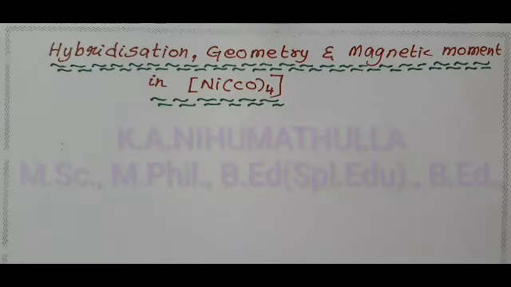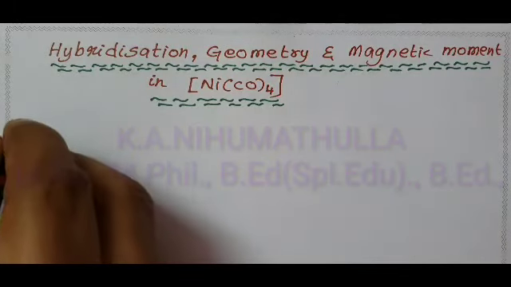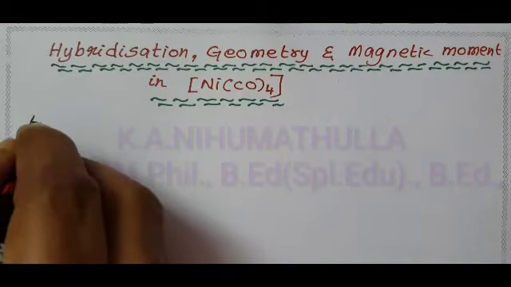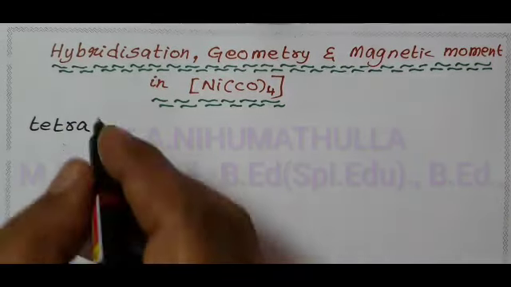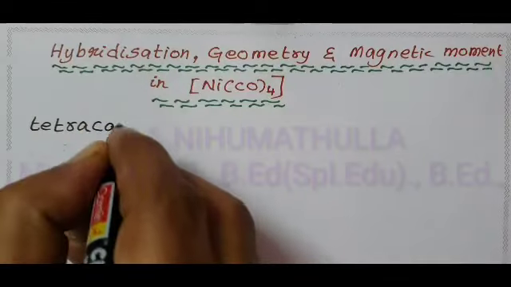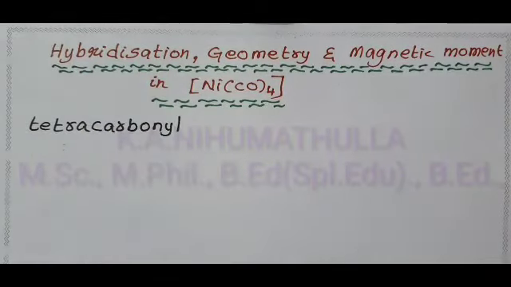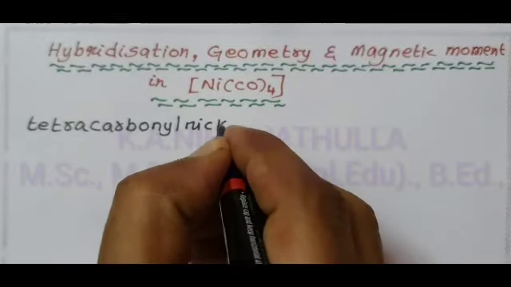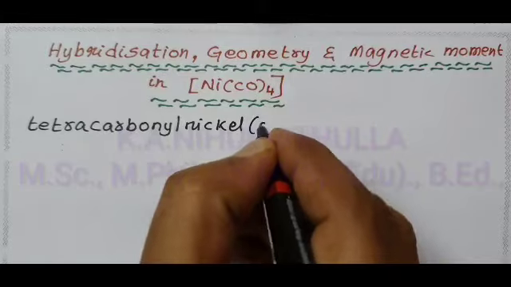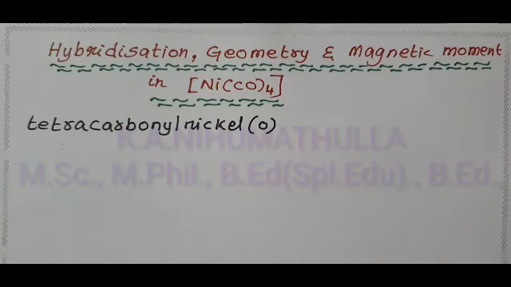First, I am writing the name of this coordination complex. We have 4 CO, therefore tetra, CO carbonyl, tetracarbonyl, central metal nickel, oxidation state is 0. Tetracarbonylnickel(0).